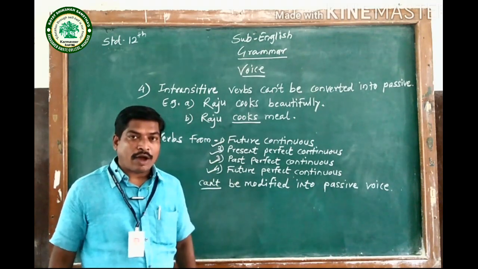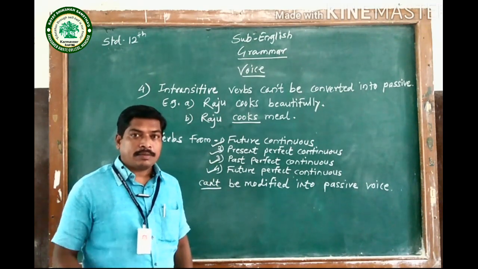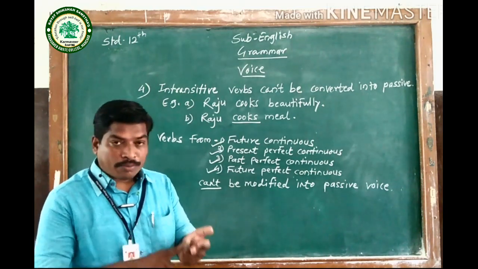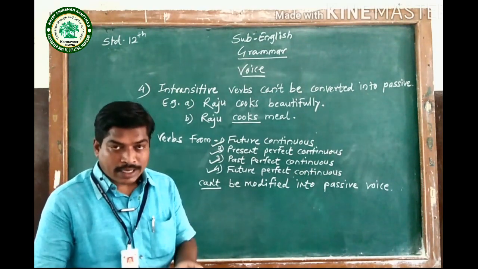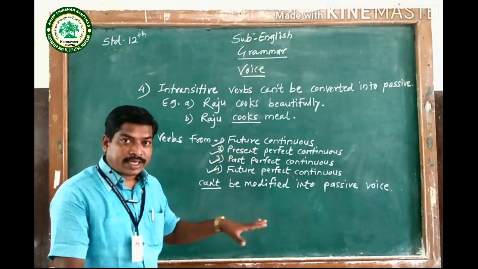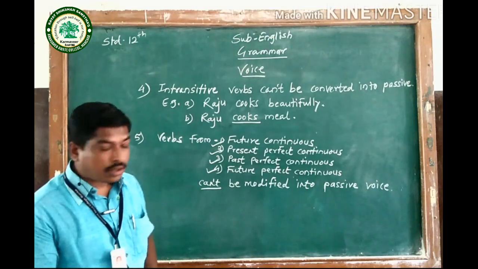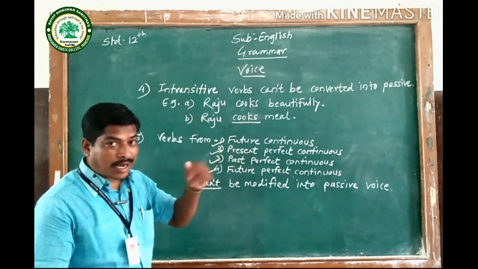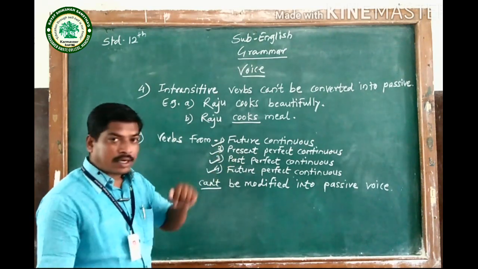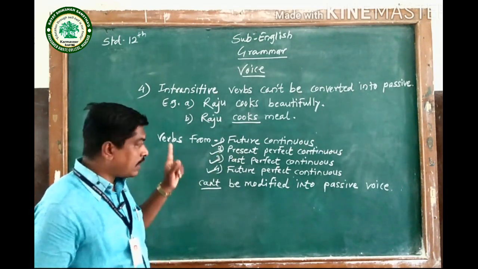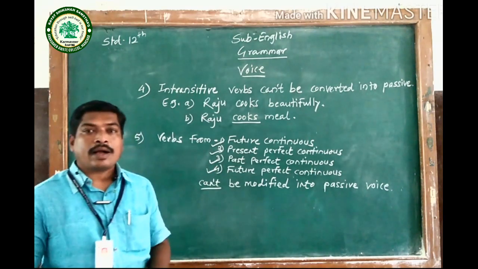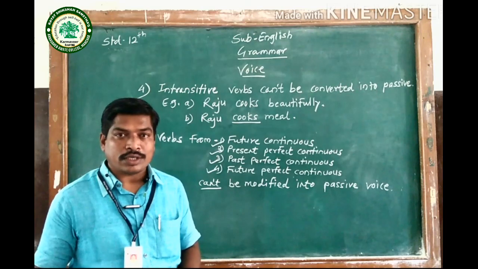These five things you have to remember: the first one, the subject is always given in the subjective case, and the object is always given in the objective case. Then we have seen the subjective case and objective case of personal pronouns. Then only transitive verbs can be modified into passive voice, and verbs from future continuous, present perfect continuous, past perfect continuous and future perfect continuous can't be modified into passive voice.